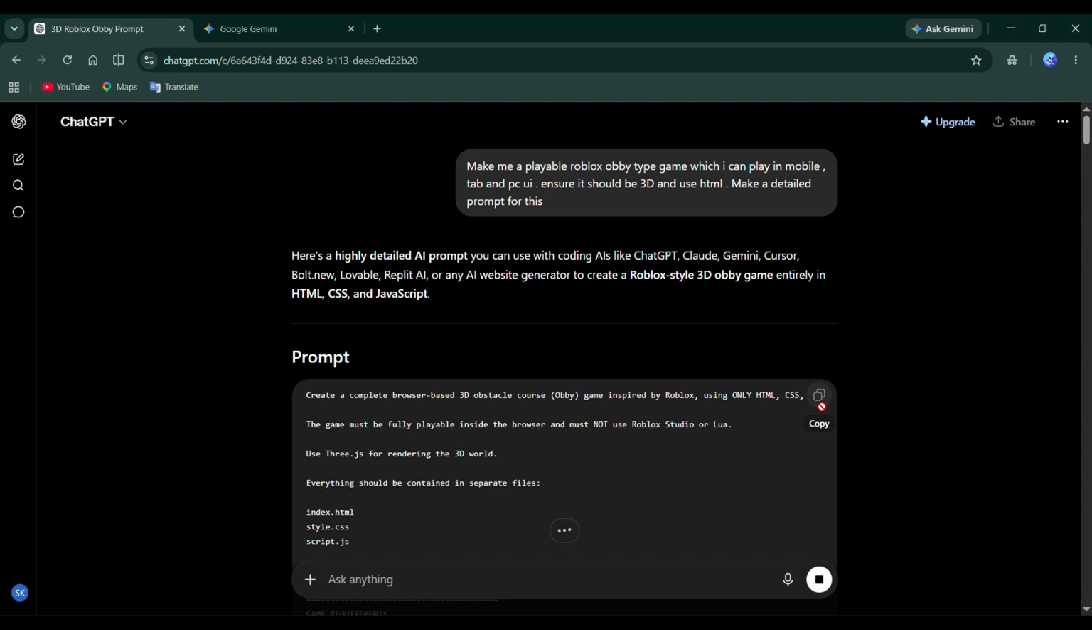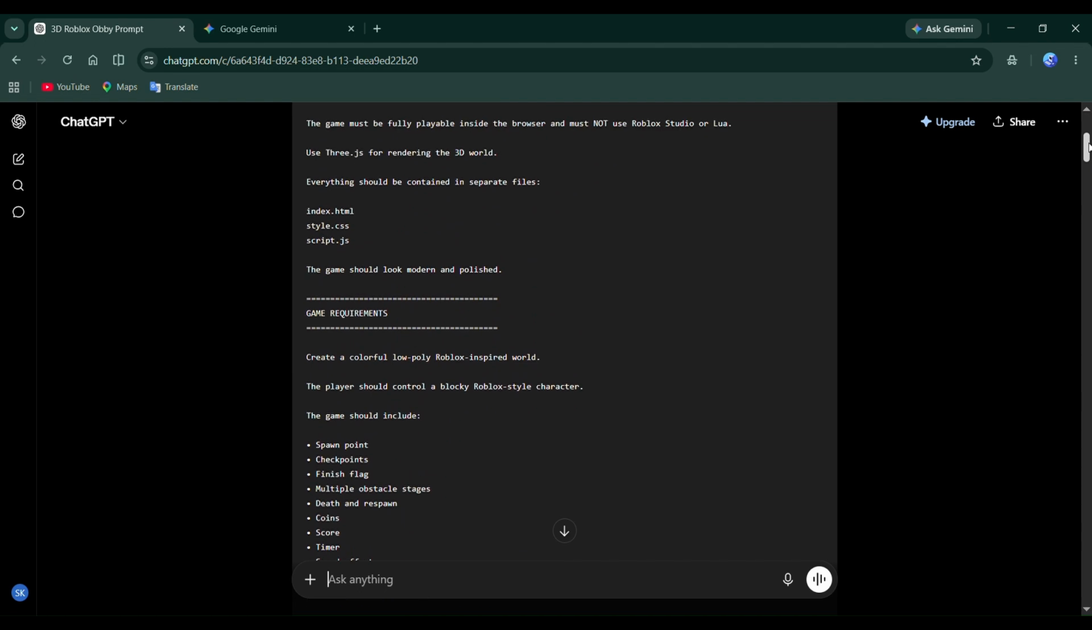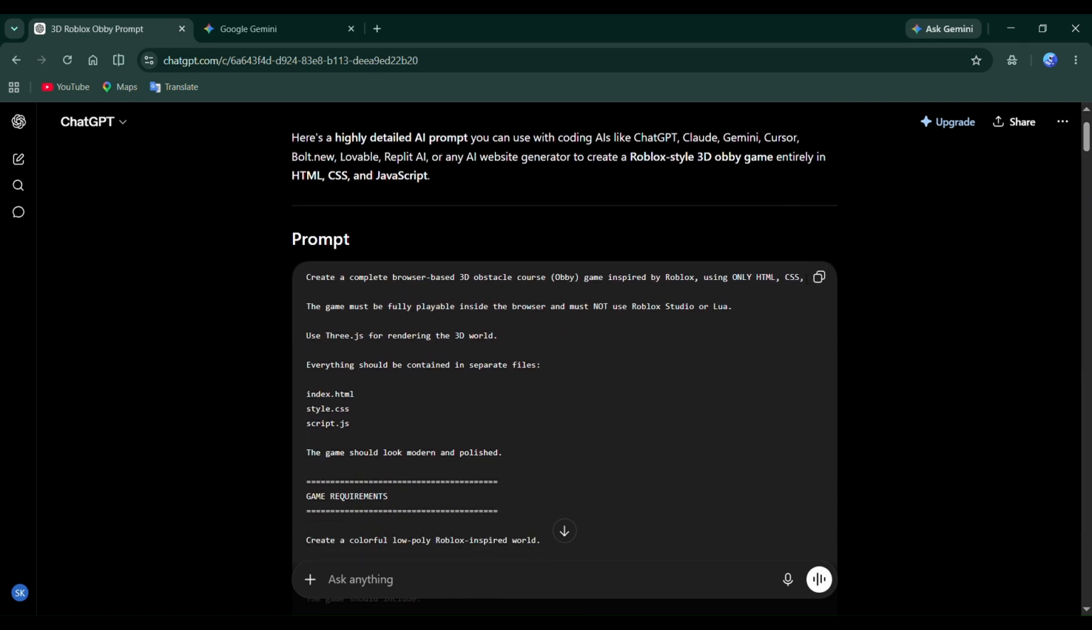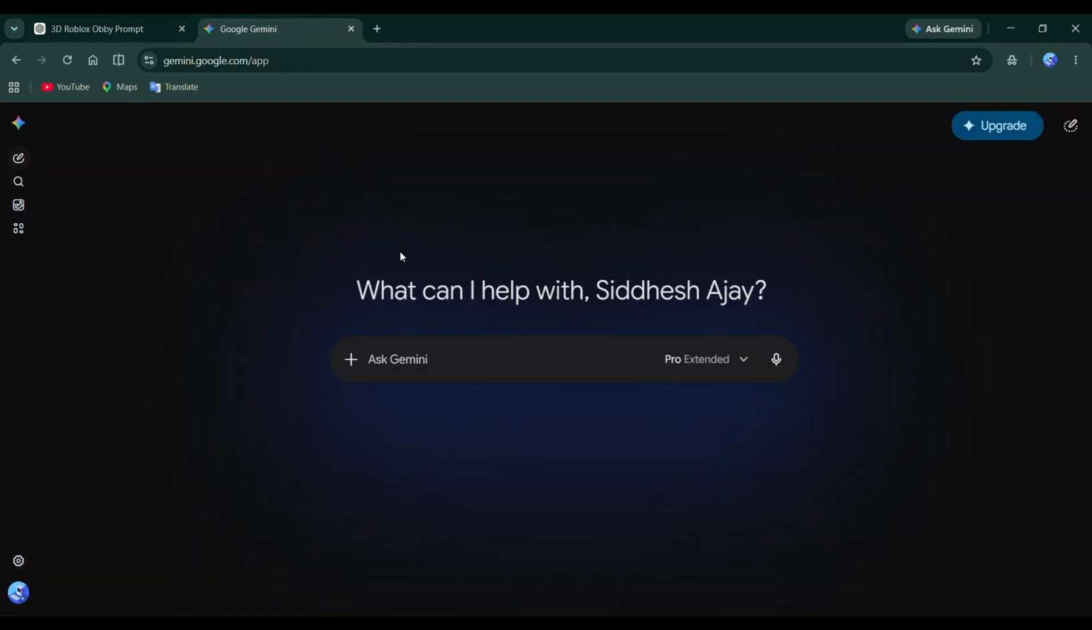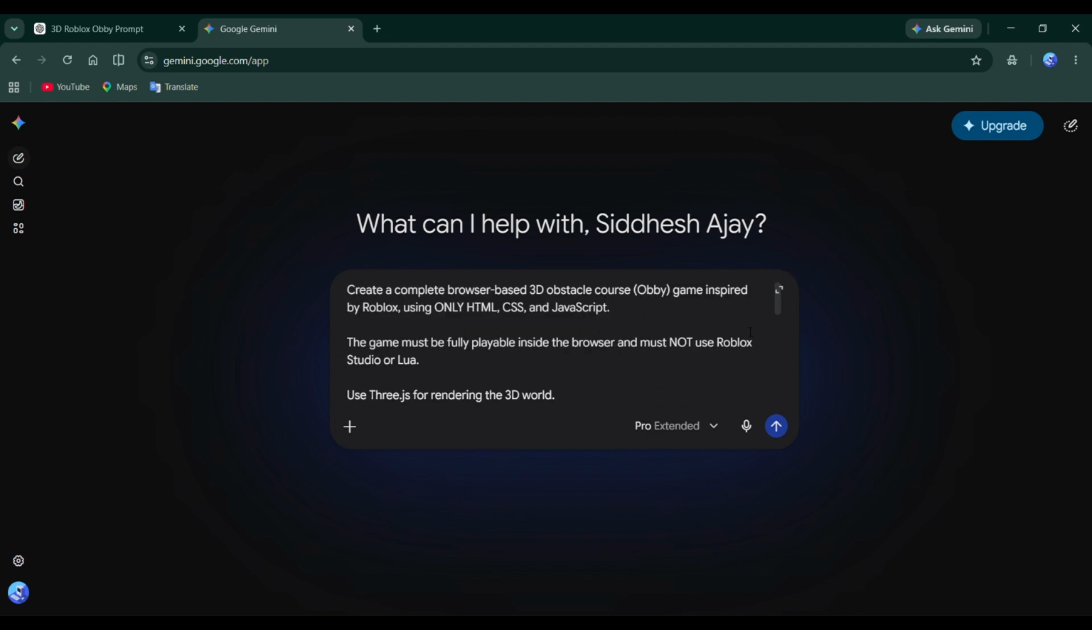I asked them to create a 3D Roblox-style obby game using only HTML, CSS, and JavaScript. On top of that, I wanted it to work on PC, mobile, and tablets with responsive controls and a proper user interface. That's actually a pretty big project because browsers don't have Roblox physics built in. Everything has to be created from scratch. So let's start with Meta AI first.